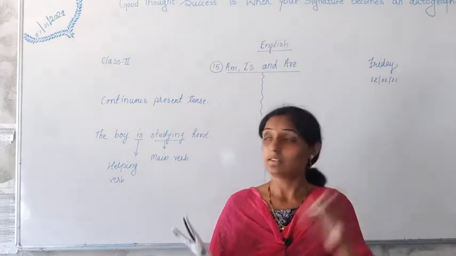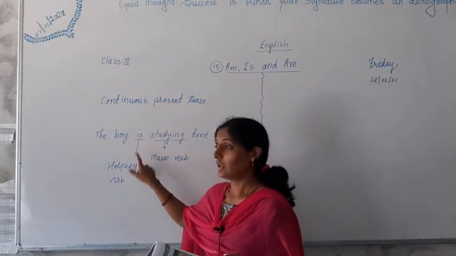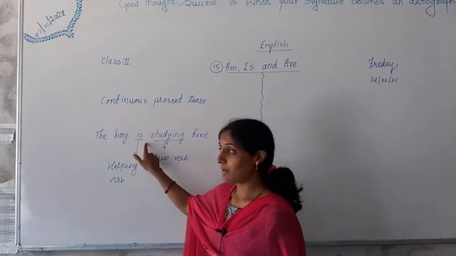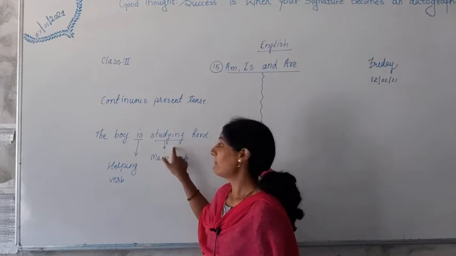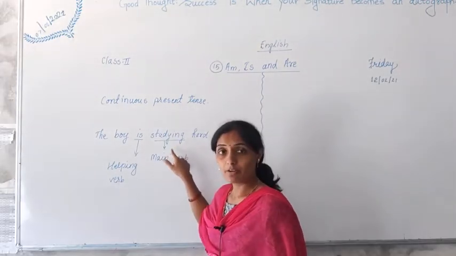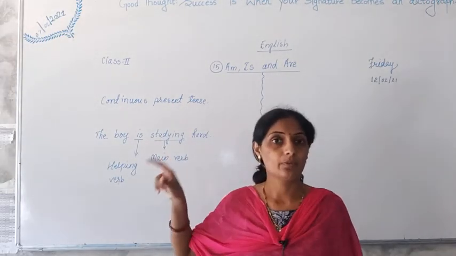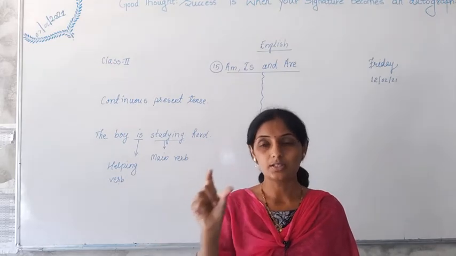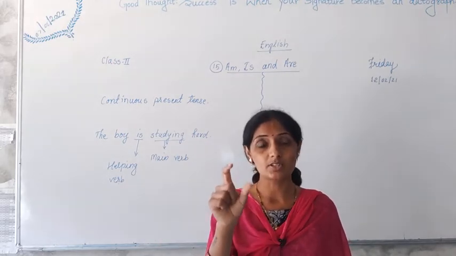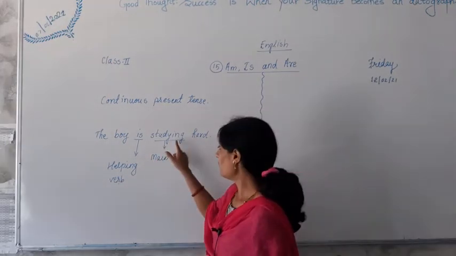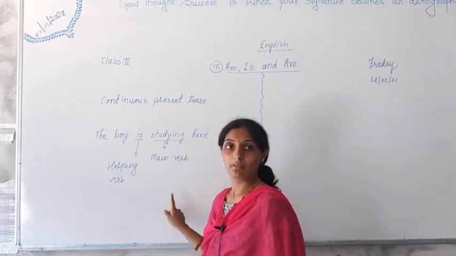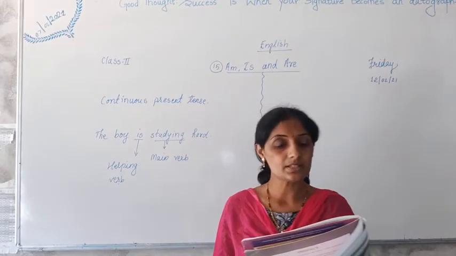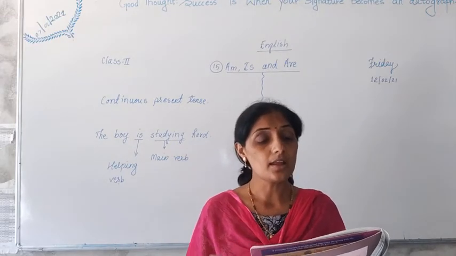Okay, and these verbs are called helping verbs. Is is a helping verb, and this helping verb helps the main verb, studying. And what is a main verb? Action words. The words which perform actions in the sentence are called main verbs, and helping verbs only support main verbs.